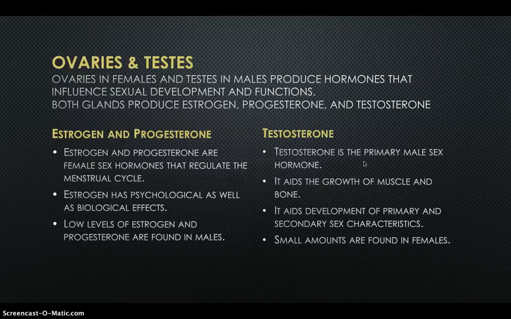Ovaries and testes. Ovaries in females and testes in males produce hormones that influence sexual development and functions. Both glands produce estrogen, progesterone, and testosterone. Estrogen and progesterone are female sex hormones that regulate the menstrual cycle. Estrogen has psychological as well as biological effects. Low levels of estrogen and progesterone are found in males. Testosterone is the primary male sex hormone. It aids the growth of muscle and bone. It aids development of primary and secondary sex characteristics, and small amounts are found in females.